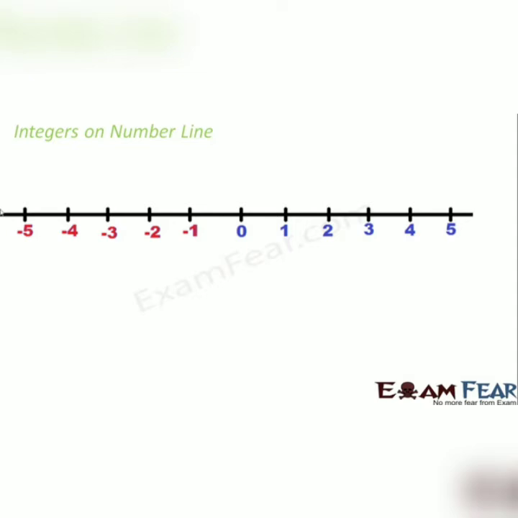So how do we locate different integers on a number line? If you are looking for a positive integer, then you should move towards the right of 0. For example, if you are looking for plus 3, then you need to move right of 0 and take 3 jumps, like 1, 2, 3, and that's how you reach 3. Now if you want to reach a negative integer, then you need to move towards the left, like minus 3 would be on the left of 0. So depending on whether you need a positive or negative integer, you need to make your jumps in the respective directions.